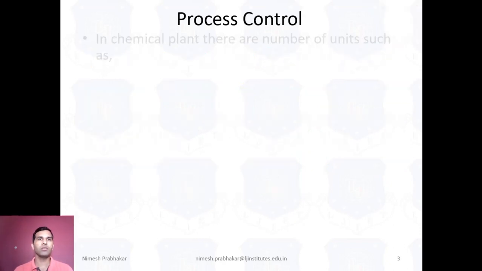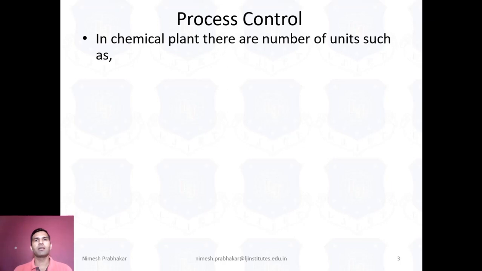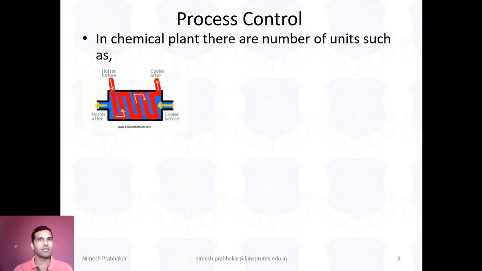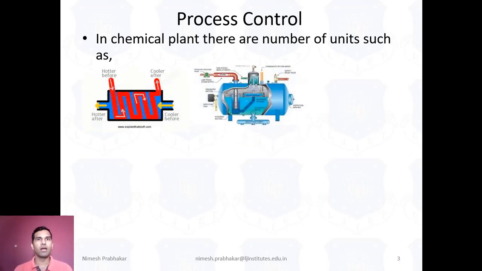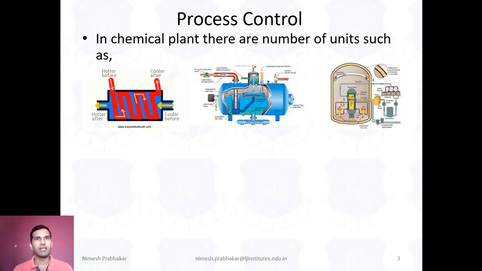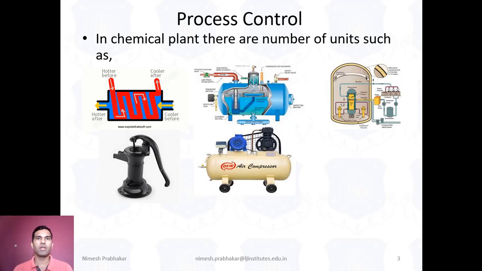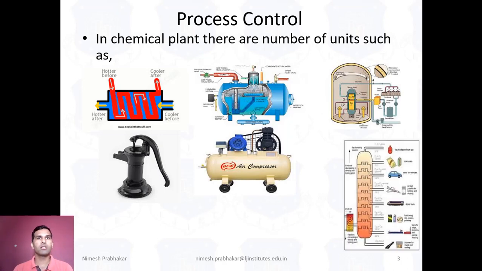Now, in a chemical plant, there are a number of units such as heat exchanger, boiler, reactor, pump, compressor and also distillation column.